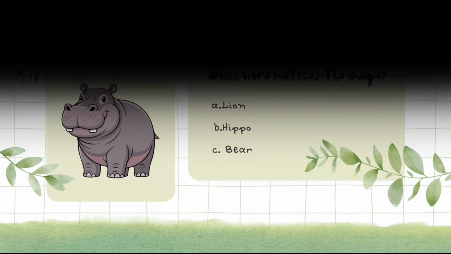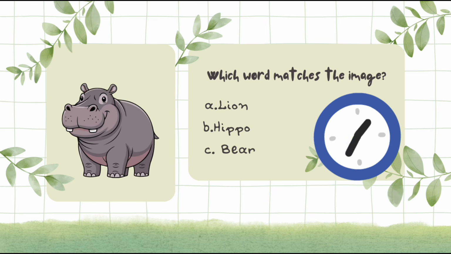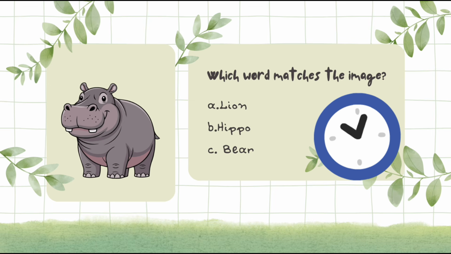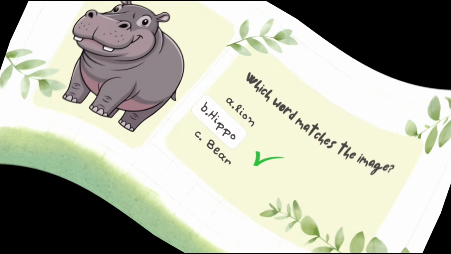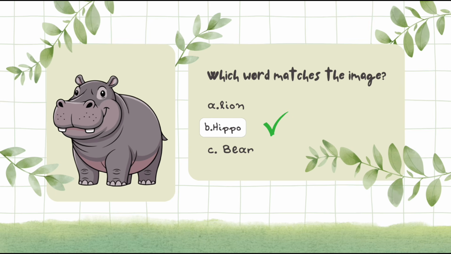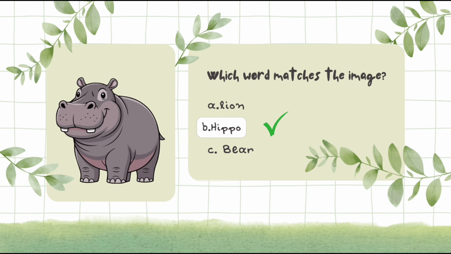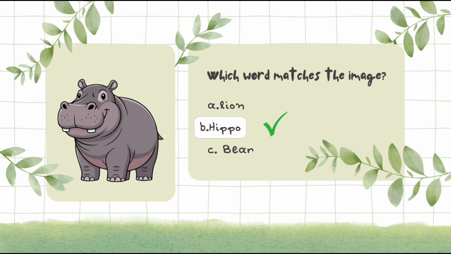Kids, which words match the image? A. Lion. B. Hippo. C. Bear. Yes, kids, the image match the option B. Hippo. This is a hippo. Hippo is a wild animal.